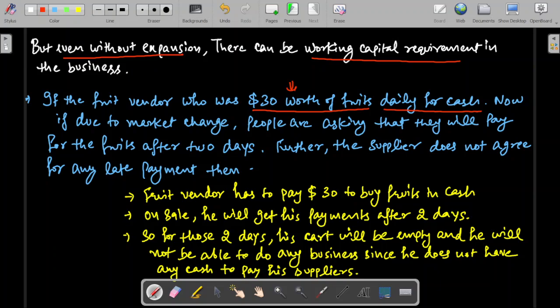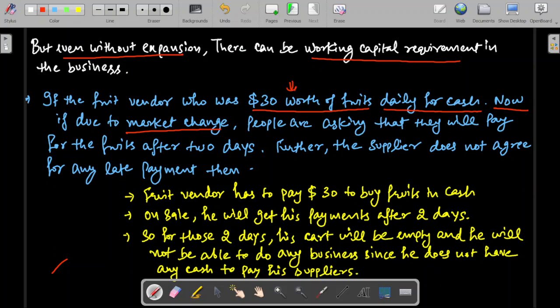Now, suppose due to a change in the market scenario, for example, the market has crashed, people have gone poor, people have lost their money in the stock markets. There is a tough situation. People are losing their jobs. Many other circumstances can be there. I am just taking a hypothetical example.